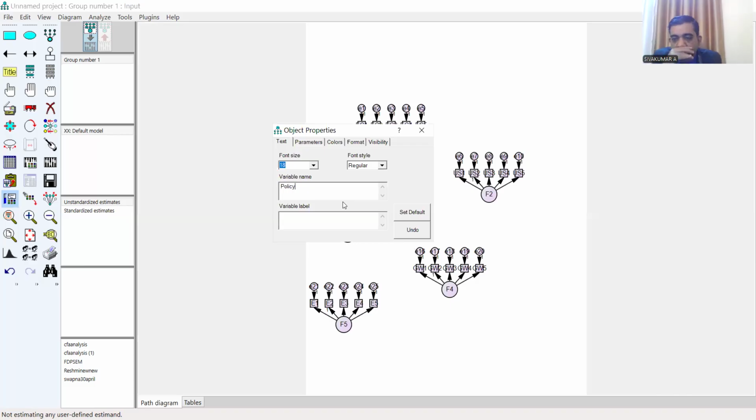Type policy, then shift plus underscore, then of, then underscore, then Europe. No space between the words: Policy_of_Europe. If there's any mistake, we cannot get the result.